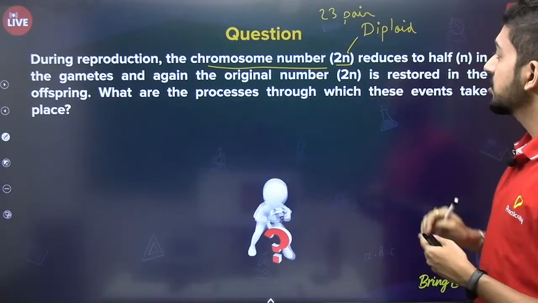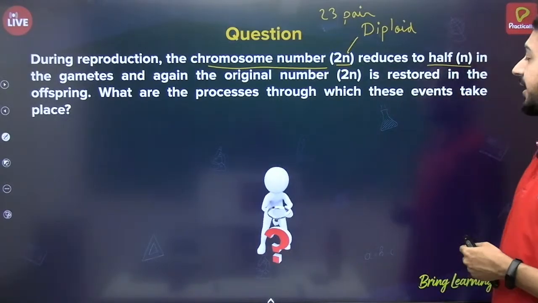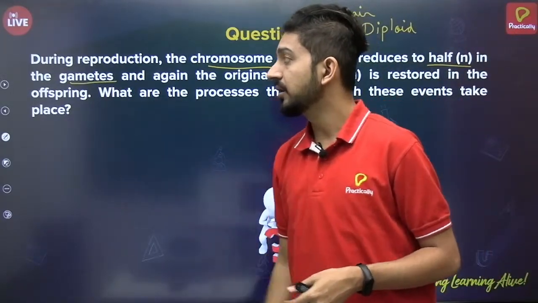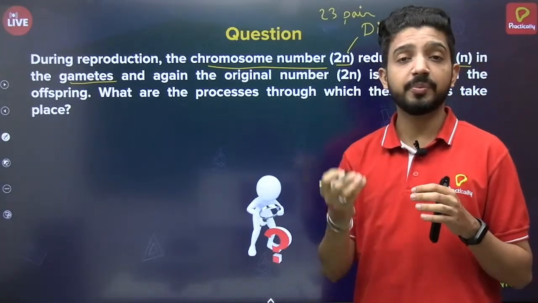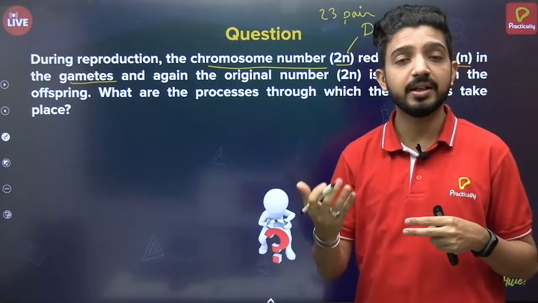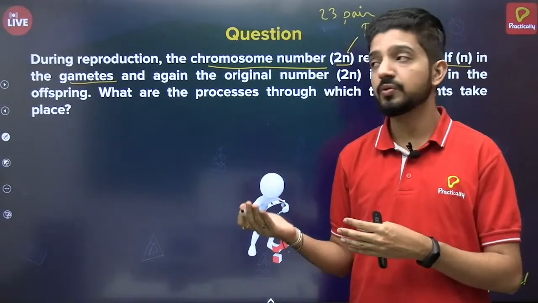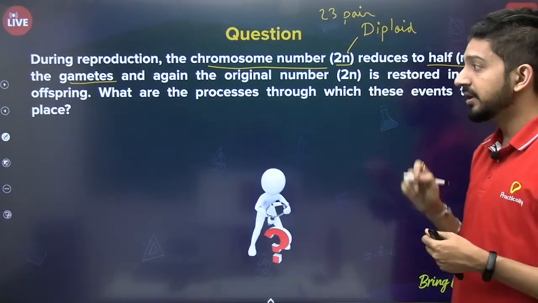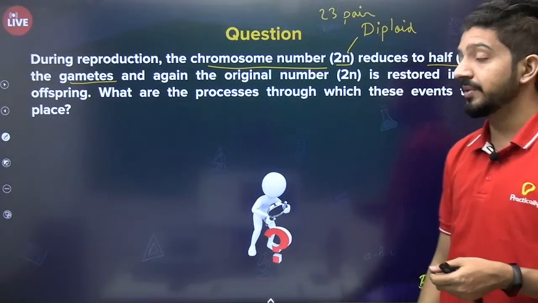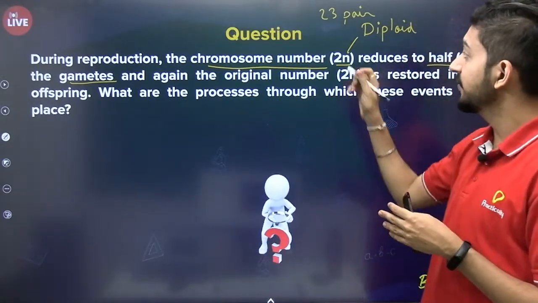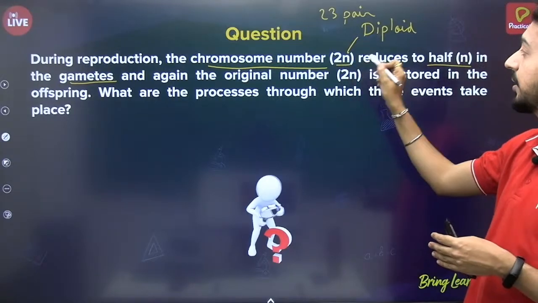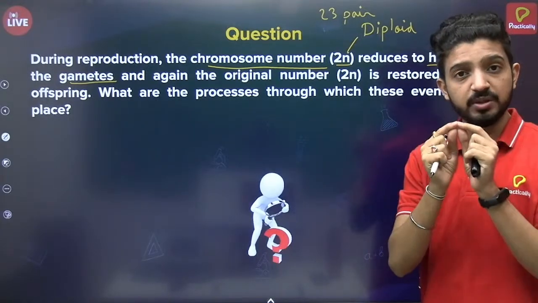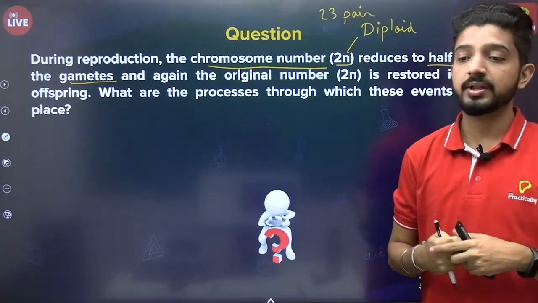The chromosome number 2n reduces to half, that is n, in the gametes. We know that gametes are a very important part of reproduction, where they fuse and fertilize to give rise to the zygote, and then finally it develops into a new individual. And again the original number 2n is restored in the offspring. What are the processes through which these events take place? What is the process in which the chromosome number decreases from 2n to n? That is required because only then, after the gametes fuse, will the progeny again have 2n. So that is what the question is about.